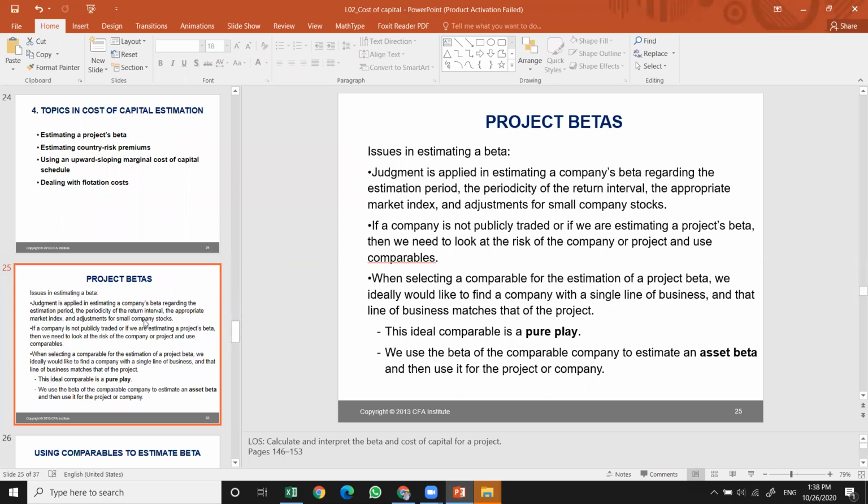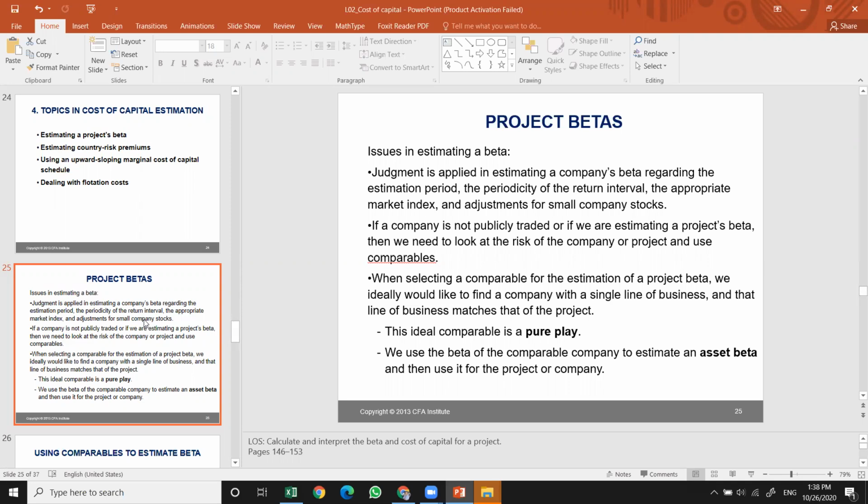So when selecting the comparable for estimating project beta, we ideally would like to find a company with a single line of business. Like a construction company, let's say Basis. Who can tell me a similar company? This Basis construction company is being traded in the financial market. However, there's another company, BI Group, which is not being traded.